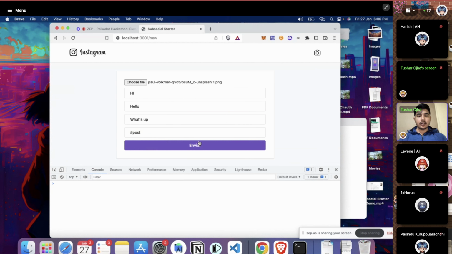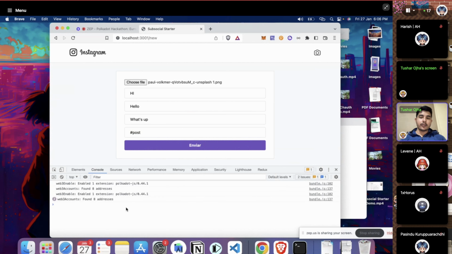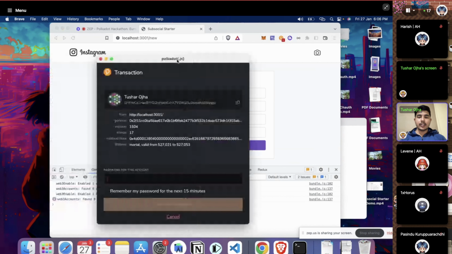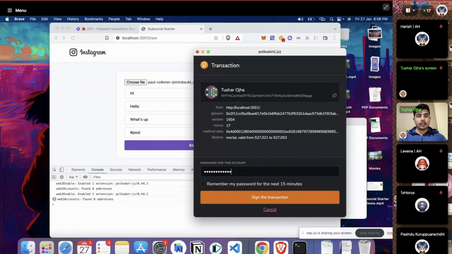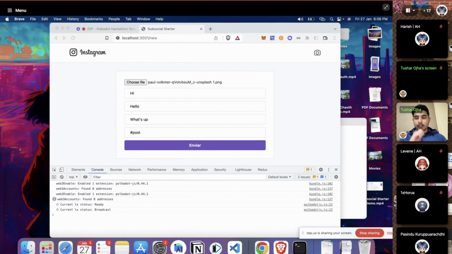As soon as I click on this button, it should first of all upload this image, and then you will see this popped up. So it uploaded that image onto the IPFS, and now this transaction dialog box has popped up to ask me to sign this transaction so that it can send this to the blockchain. If I remember the password correctly. Now you see that the transaction is being readied. It's being broadcast, and in a similar way, it will go through all the events like ready, broadcast, sent, and then boom, it's added on the blockchain and it's in block and finalized. So that's how you create a post. Now you can see the current status is in block.